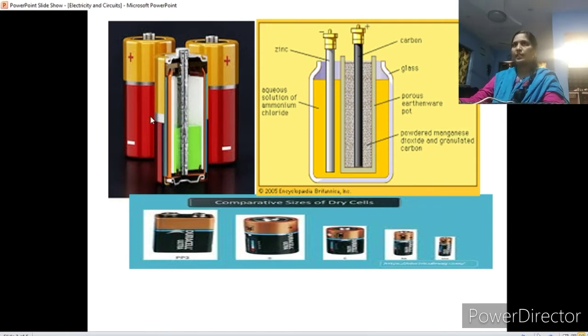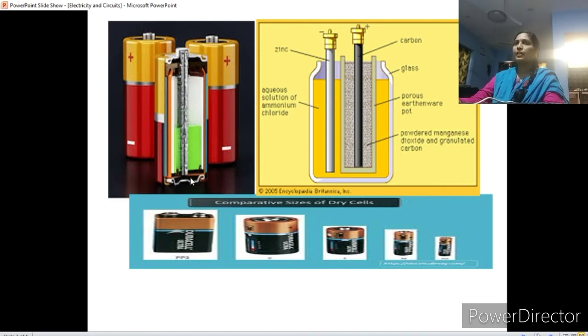The cells I am showing are known as primary cells or dry cells. Now we will see what actual parts are there and how this cell is able to produce the electric current. Now we are going to read about the parts of a dry cell.